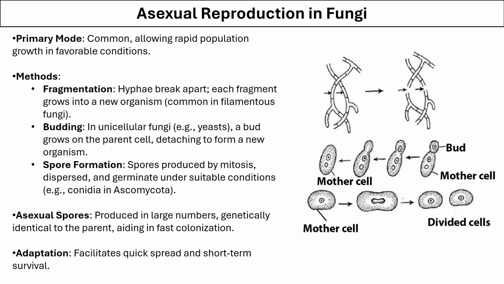The third method is spore formation, in which the spores are produced by mitosis. These spores disperse and germinate when there are favorable conditions for their growth. An example is conidia in Ascomycota. Asexual spores are produced in large numbers, they are genetically identical to their parent, and they are beneficial because they can colonize very fast. Asexual reproduction helps the fungi in spreading faster and in short-term survival.